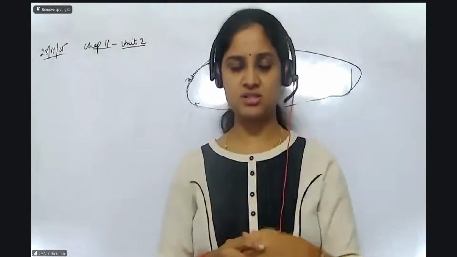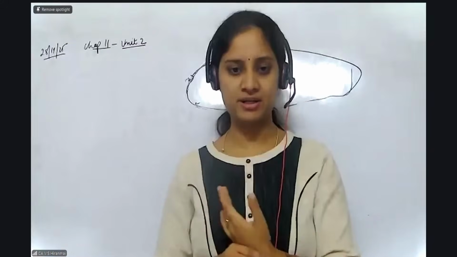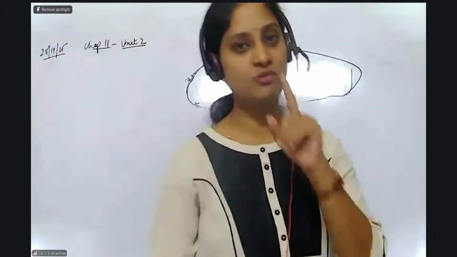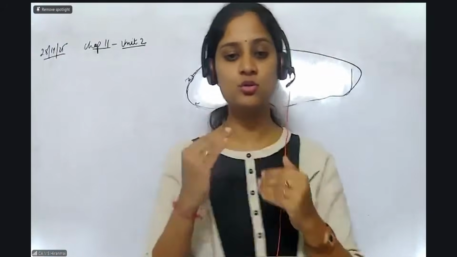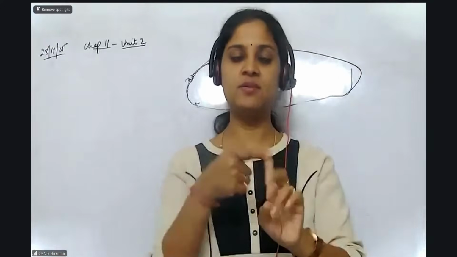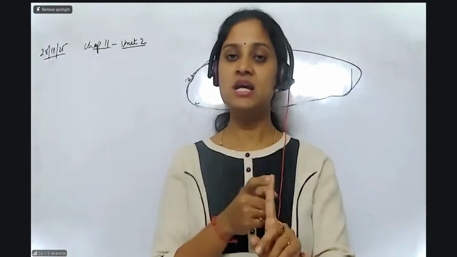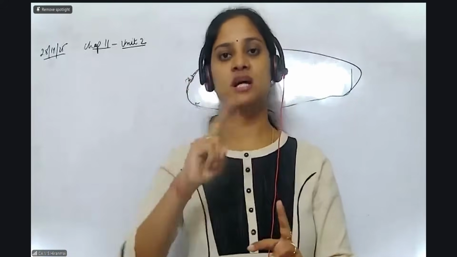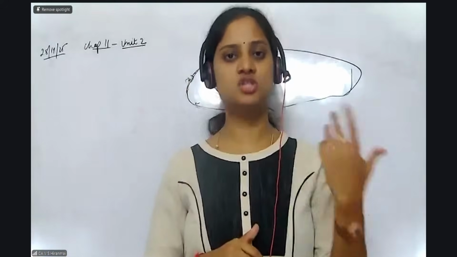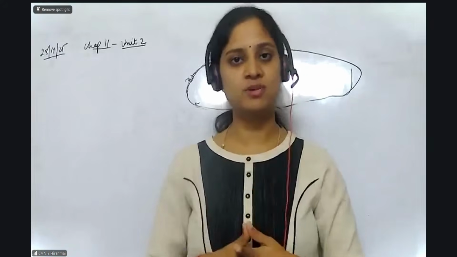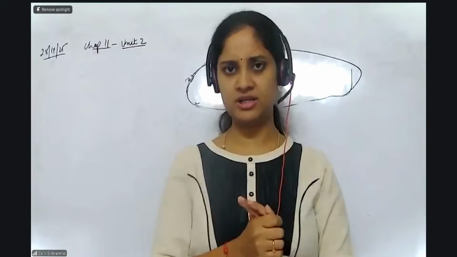So one single entry we pass when you issue the shares, that is bank account debit to share capital account. But the point here is it will not be taken in only one entry. We break that into two entries: a receipt entry and a transfer entry. In the receipt entry, bank will get debited. In the transfer entry, share capital will get credited. The other parts will be share application, share allotment, share first call, or share final call, depending on which installment you are going to do. So these are the basic accounting entries.